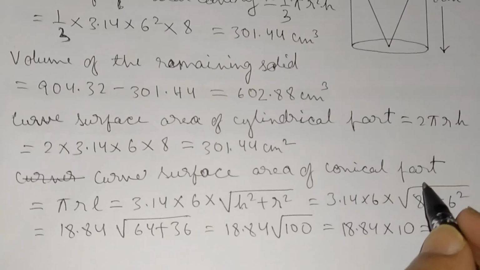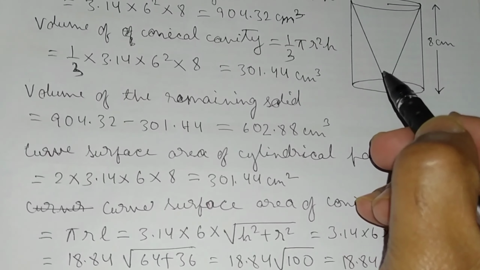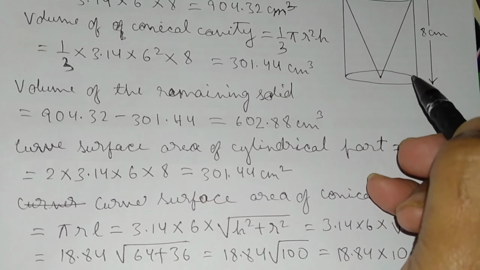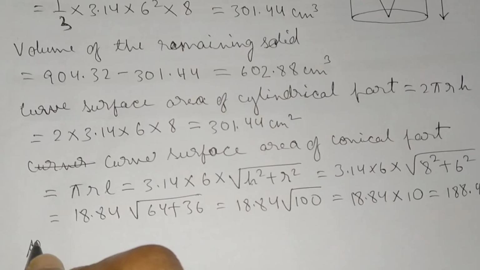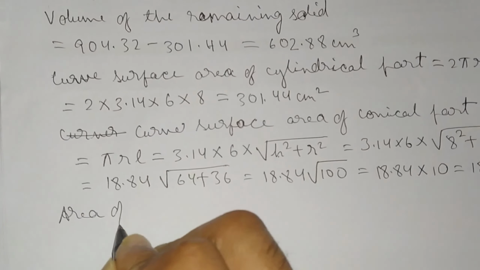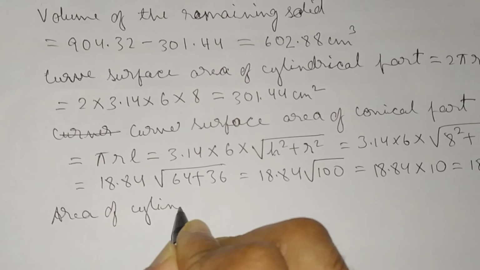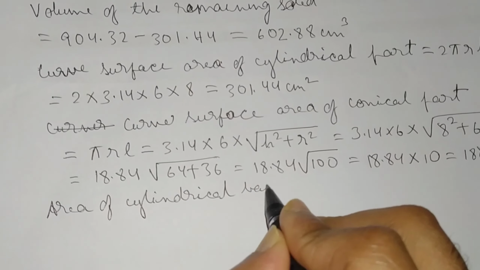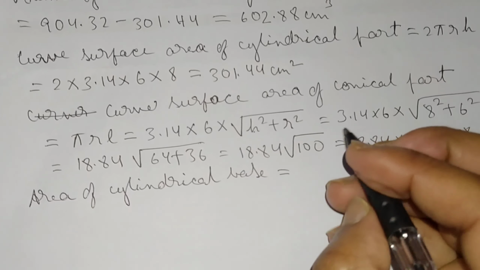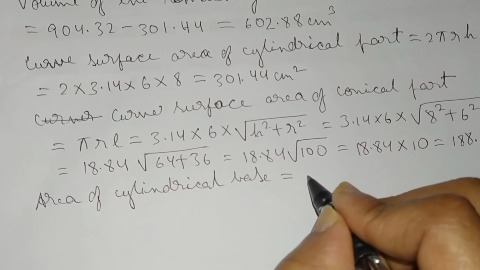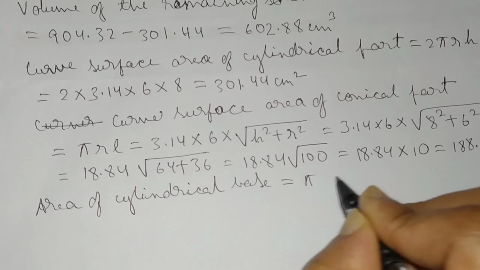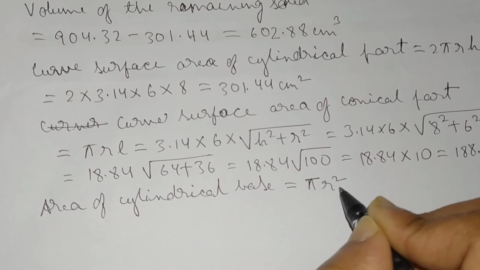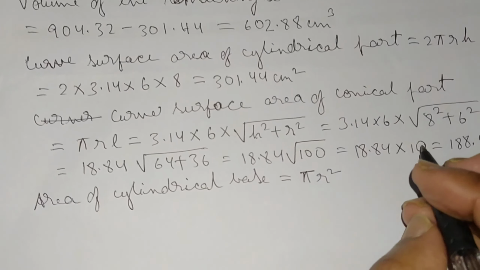Now we have the curved surface area of the conical part. Next, we find the area of the cylindrical base. The formula is the area of circle, pi r square.